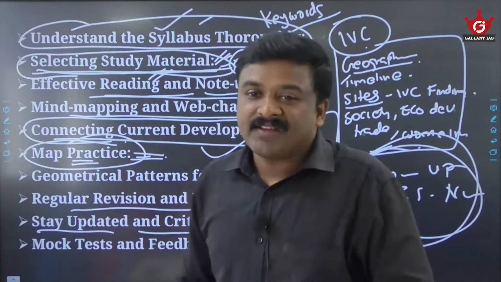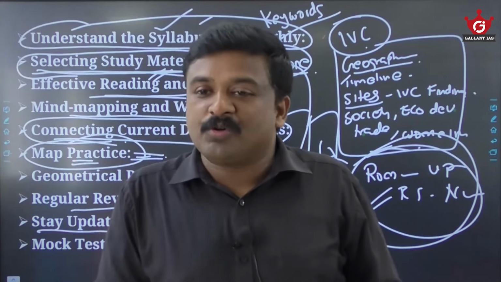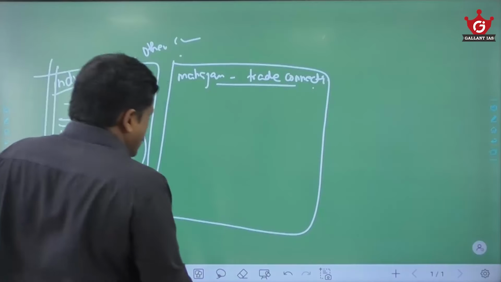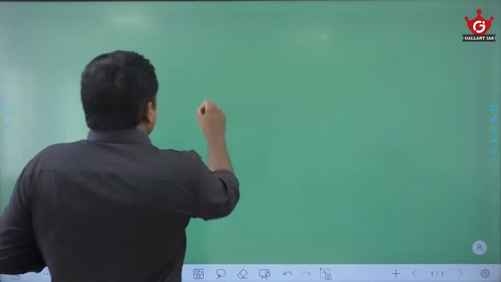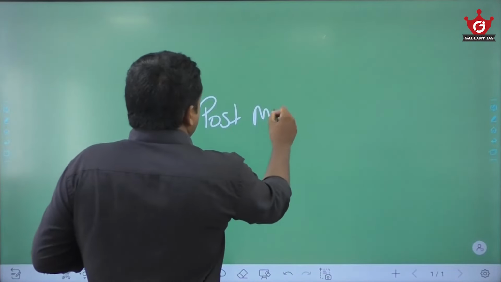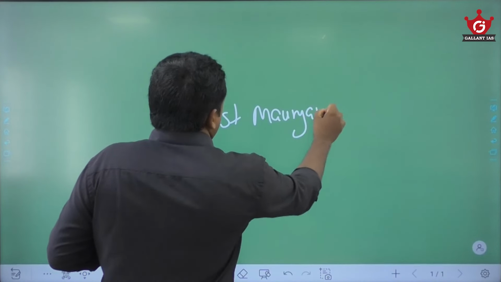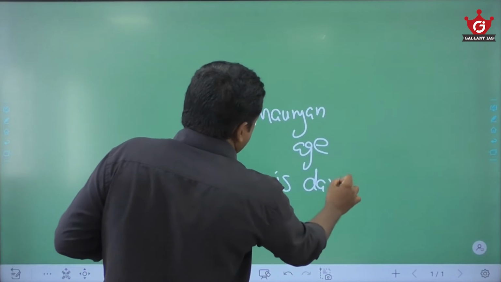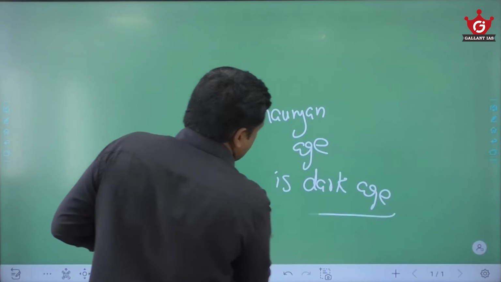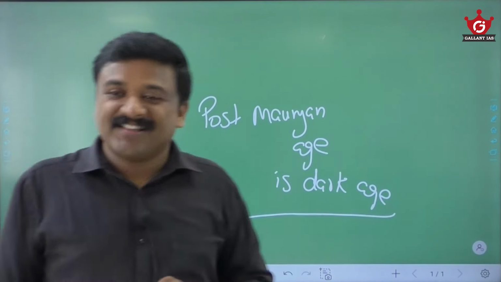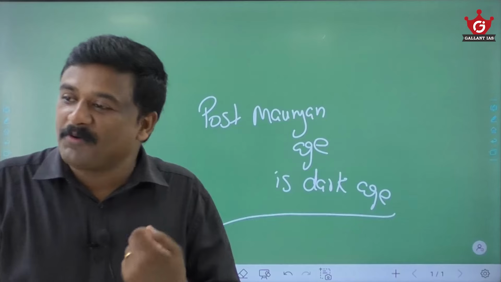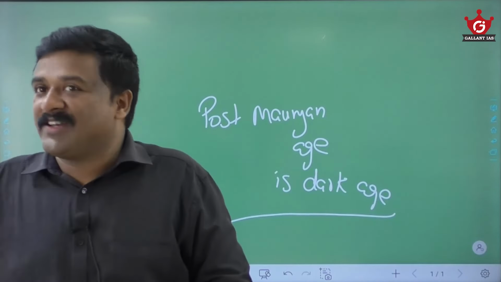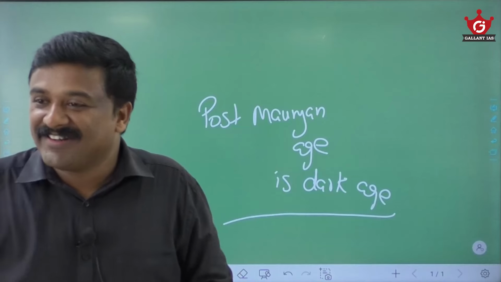Critical means that for any topic you approach, you must have a critical side. For example, UPSC asks a question like this: post-Mauryan age is a dark age. How will you answer? They already asked this: post-Mauryan age is a dark age. In the complete black paint, what happened?